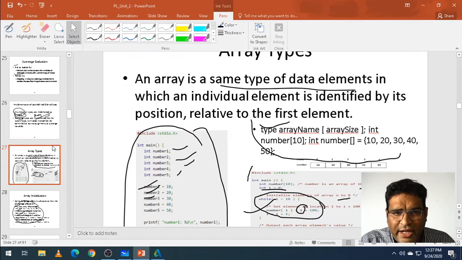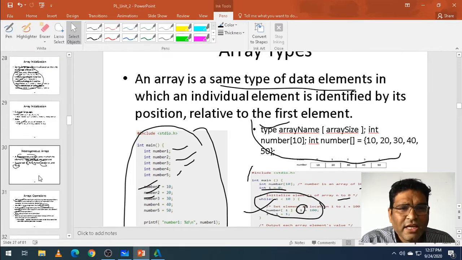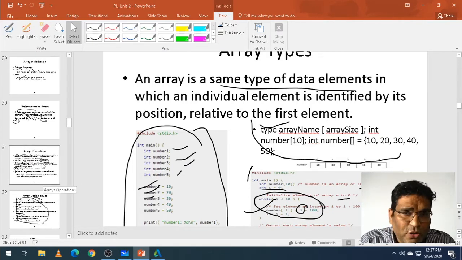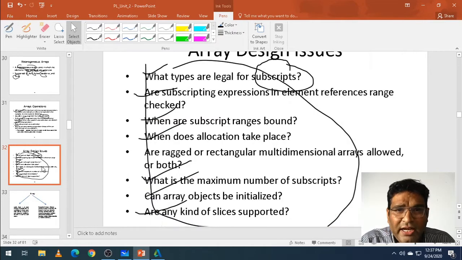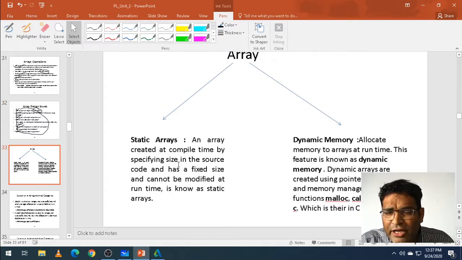Yes, we have seen what an array is, how arrays are initialized in different languages, and what heterogeneous arrays are. We have seen what array operations go on in different languages, and what the array design issues are. Now we are going to look at different types of arrays.